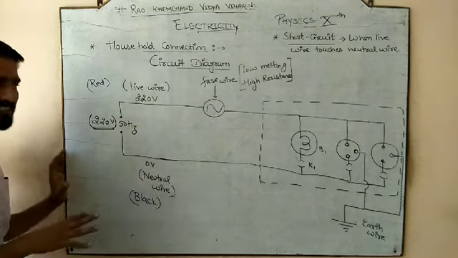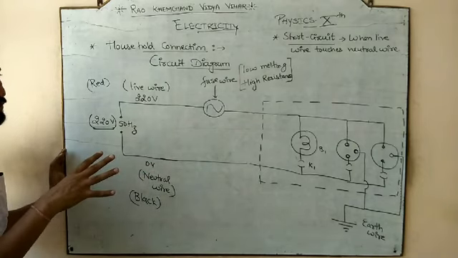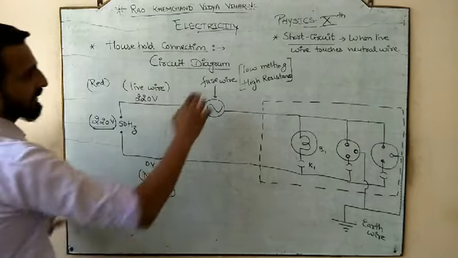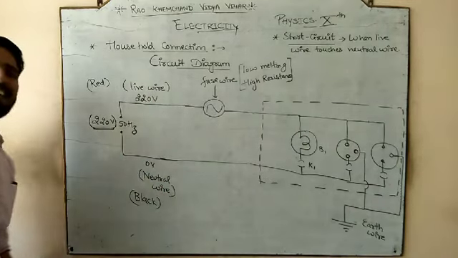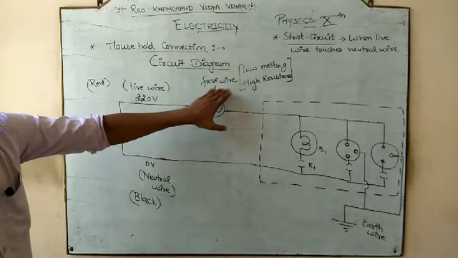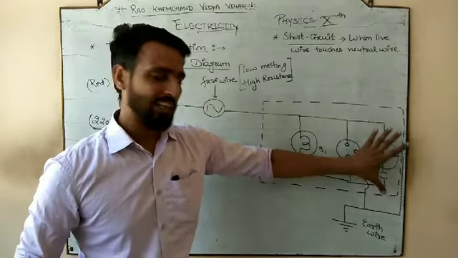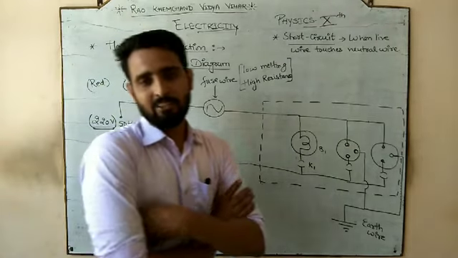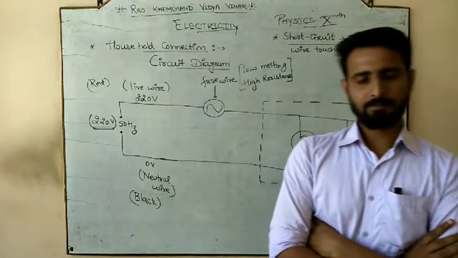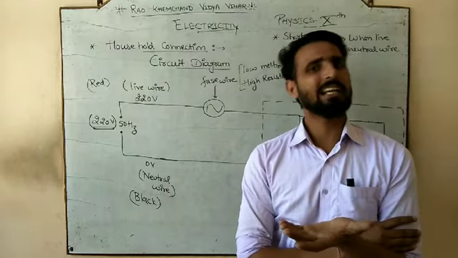So by drawing this circuit diagram of the household connection, we get to know that there are two safety devices we have, the fuse wire and the earth wire. It is also a safety device जो हमारे household circuit को बचाता है. Okay, there are more safety devices like the MCB. Okay, MCB हमारे घरों में होता है.